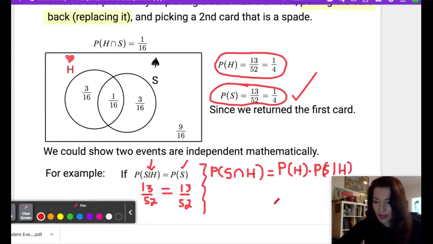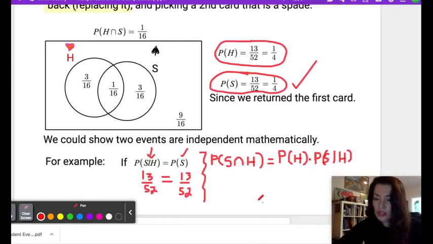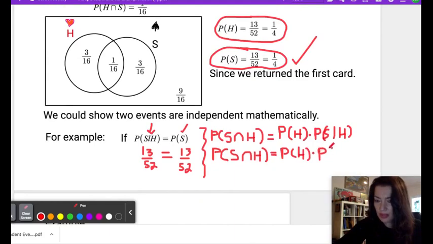If we can show independence, that means that the probability of picking a heart and a spade is simply going to equal the probability of picking a heart times the probability of picking a spade.